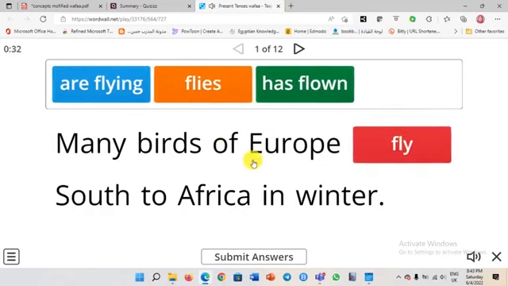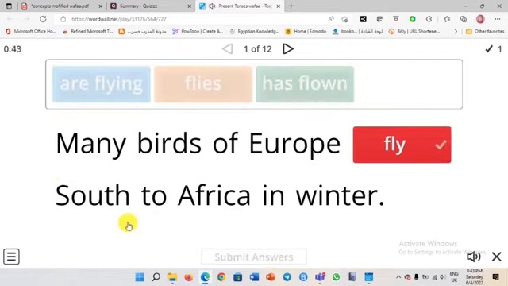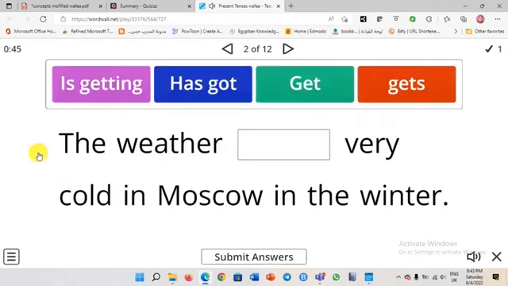Very good. You have chosen the correct word because birds is plural. We cannot use flies. Plural, of course. So we can't use flies here. Yes. Okay. Submit answer. Well done. Okay. Thank you.